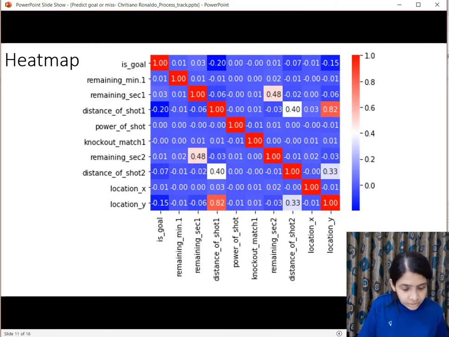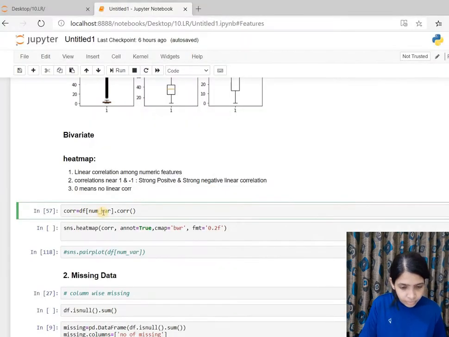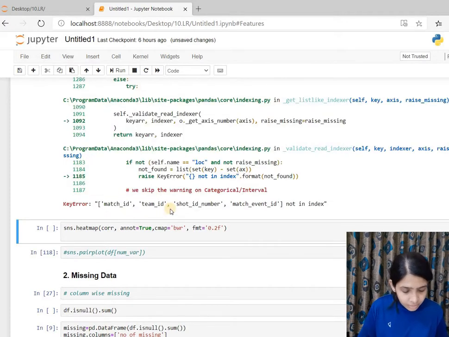Let's see how we can plot a heat map from Python. For that we would use df.num. I have taken the numeric part of the data, and .corr will calculate the correlations among all these, and I am storing them.